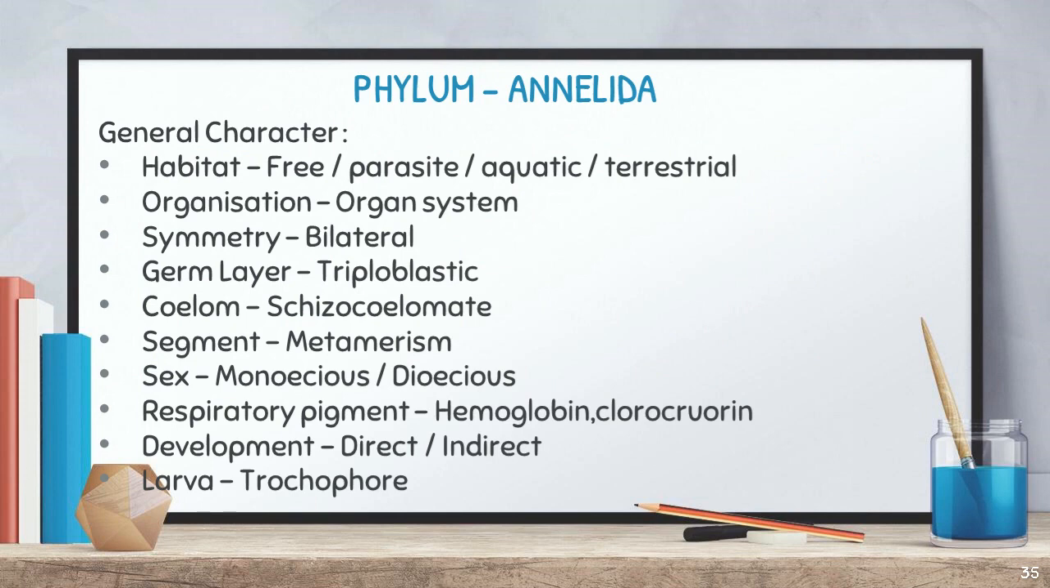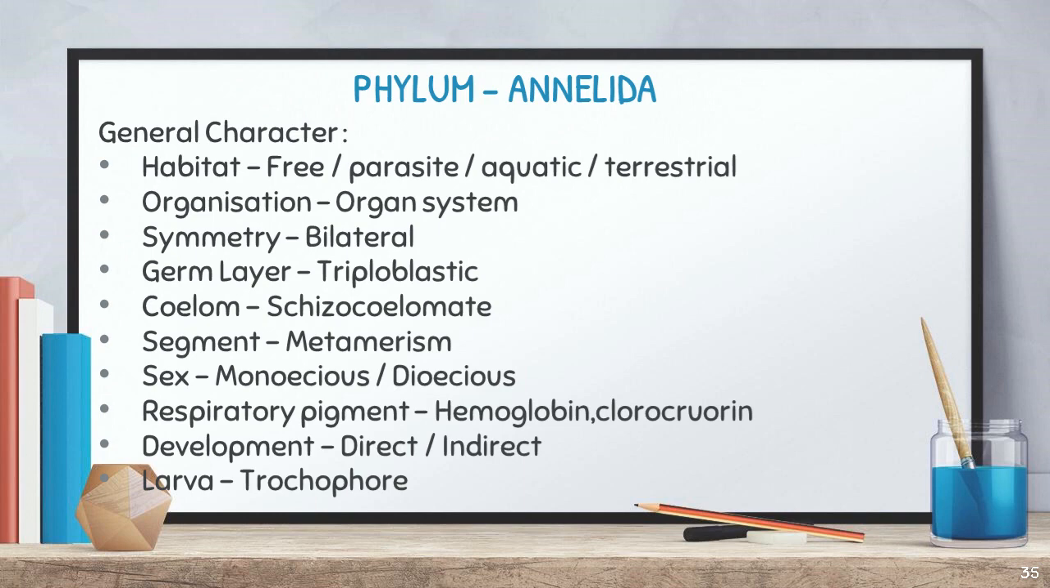It is phylum Annelida. So phylum Annelida also is one of the very familiar varieties. We can say it is an earthworm. It's a segmented worm. The body is segmented, and let us look into some general characters. So habitat, it is free living as well as parasitic, and it is living in the aquatic and also in the terrestrial, right? These are all the habitats. Okay. Organization, it is an organ system.